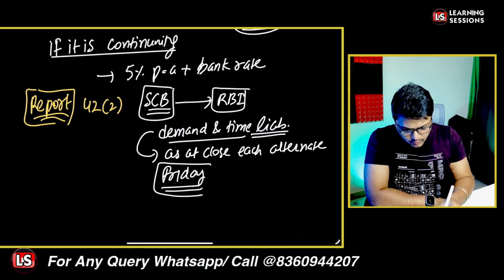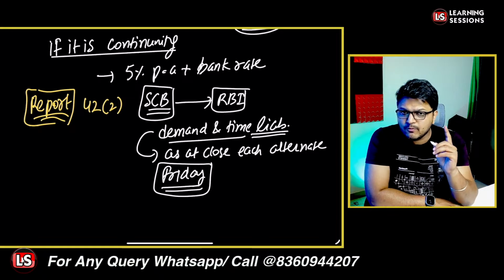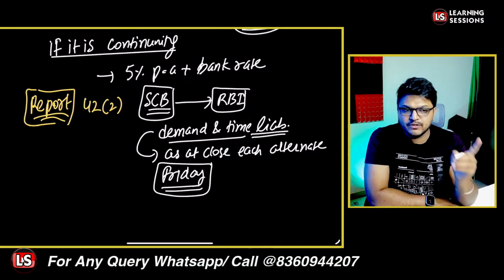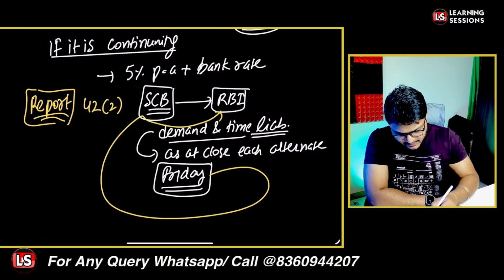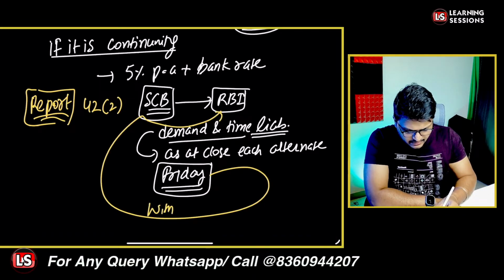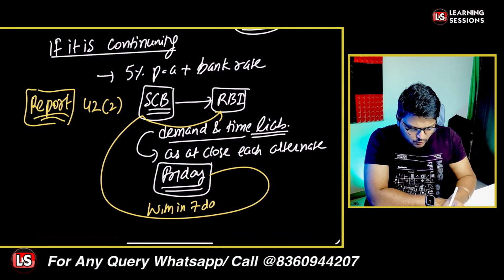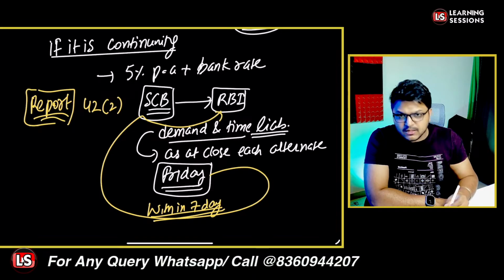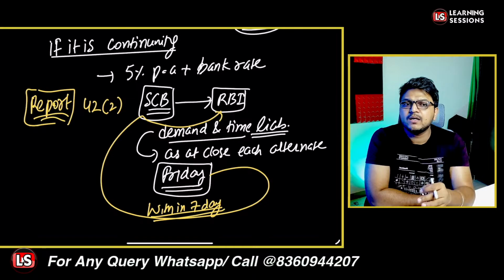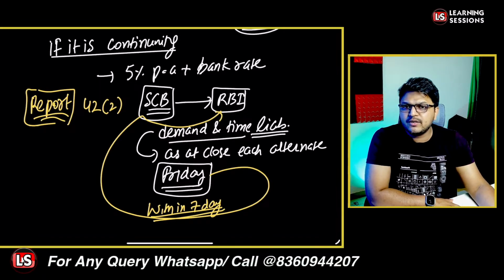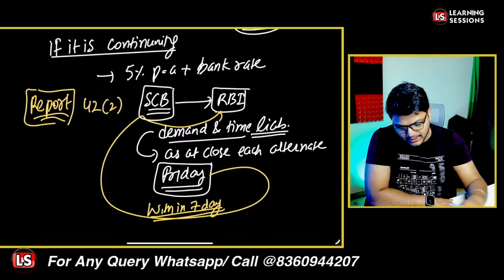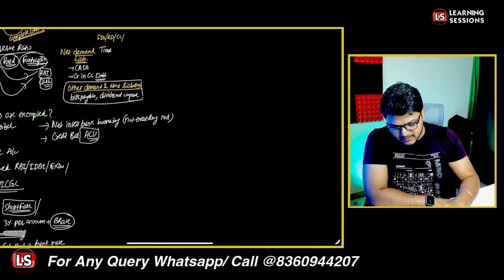And whatever the period this information relates to, within 7 days the report is to be submitted to the Reserve Bank of India. Let's say it is related to a 14-day period, and from the end of that period, within 7 days, the report is to be submitted to the Reserve Bank of India. That is the scenario. Is that clear? Okay, I hope that you are clear with the CRR point of view.